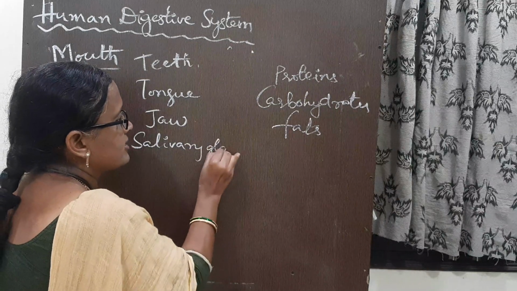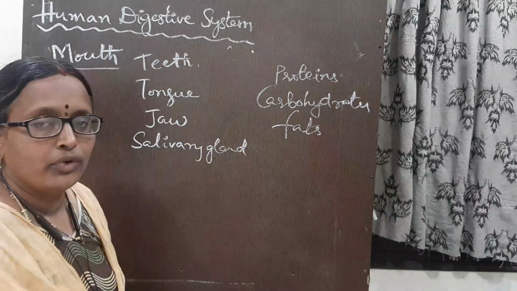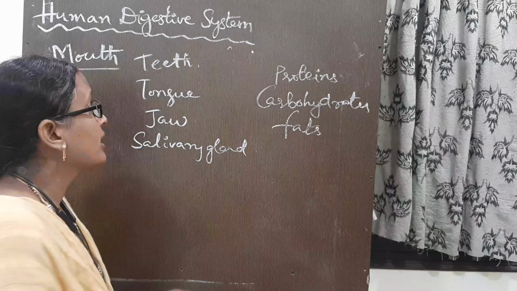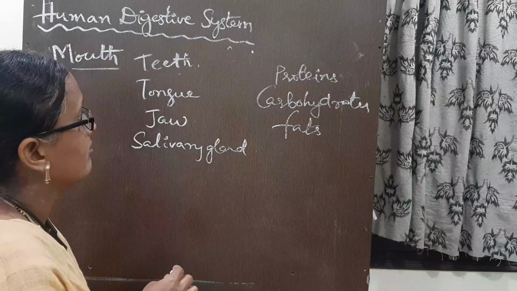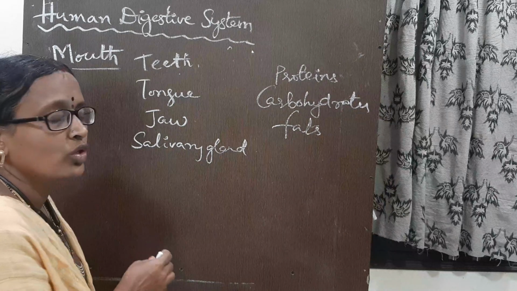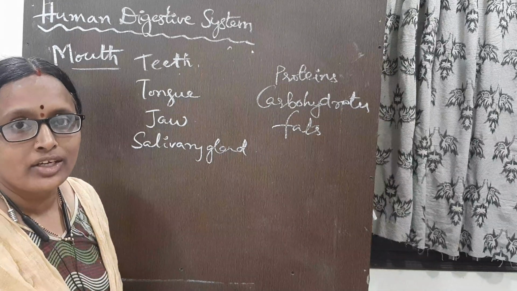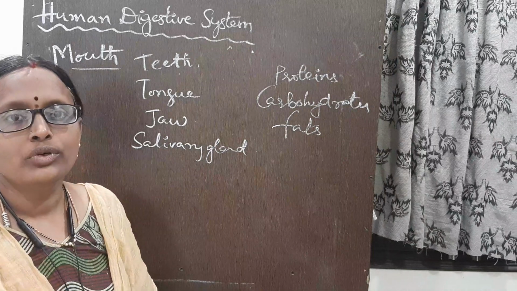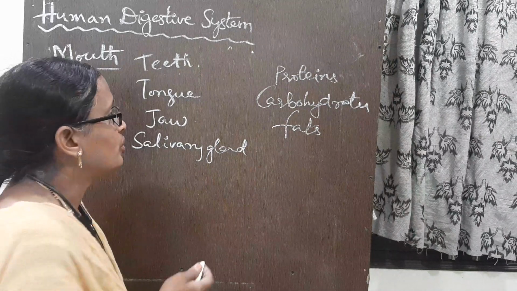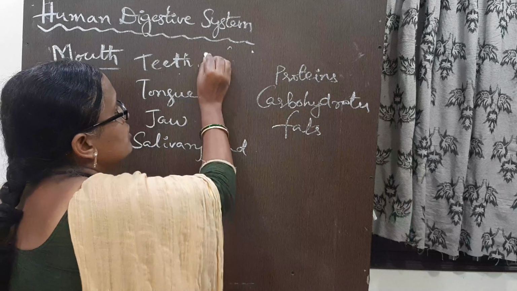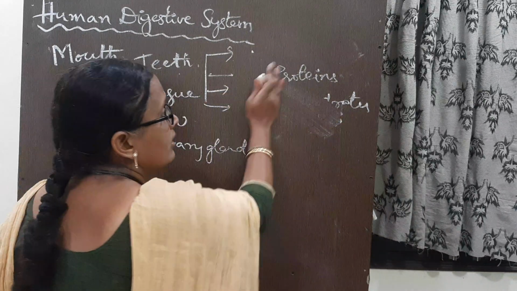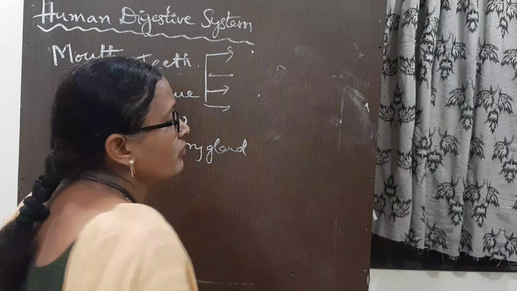In the mouth, we take the food inside, and with the help of teeth it is broken down. The teeth cut the food and crush the food. If you observe, how many types of teeth are there? There are four types of teeth.